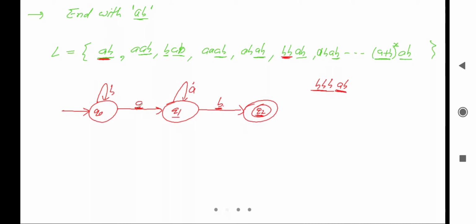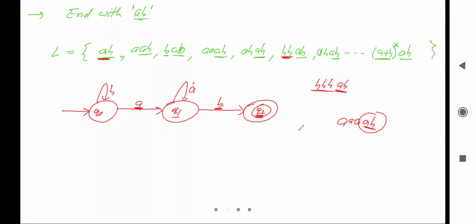Initially we'll read a single A. After that there can be multiple A. After that it will read B and go to the final state, and the final state is accepting, right? So we can say it is ending with AB again. It means this loop of A is correct, we can take this transition.